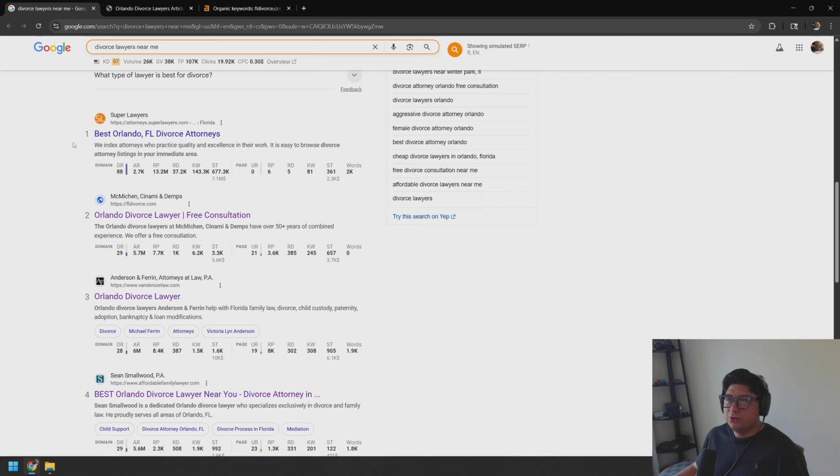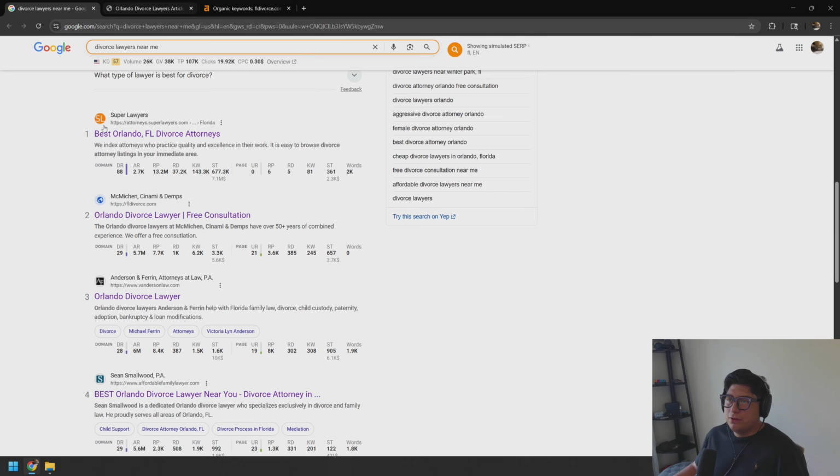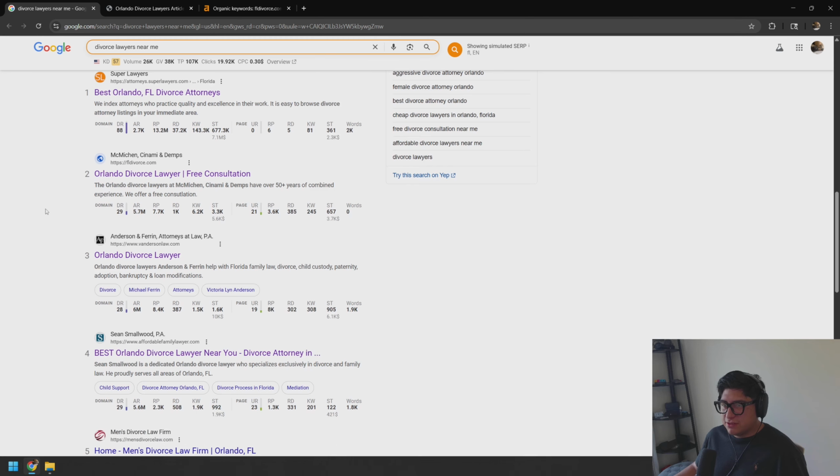So if you want to use that to get a good count right here, just visually, it's definitely helpful to do that. But we can see number one is going to be Super Lawyers. So obviously it's a very powerful directory, and they go ahead and sell placements on here. So other than that, obviously other than directories, we're taking a look at these law firms that are top ranking.